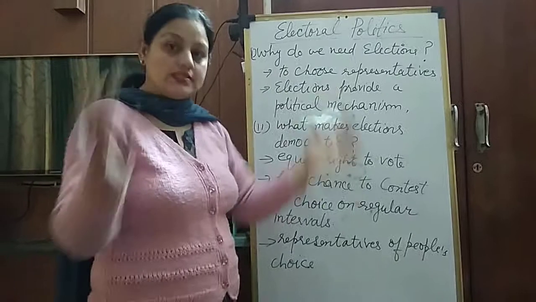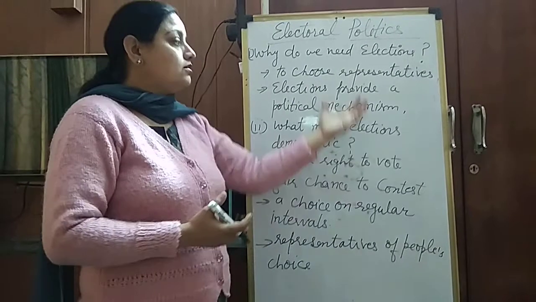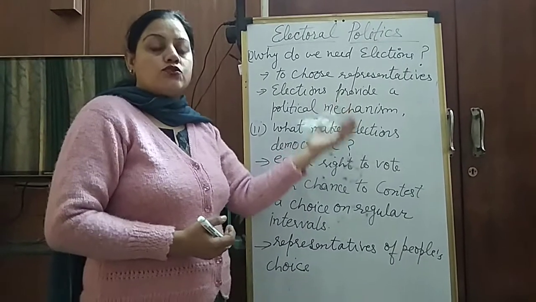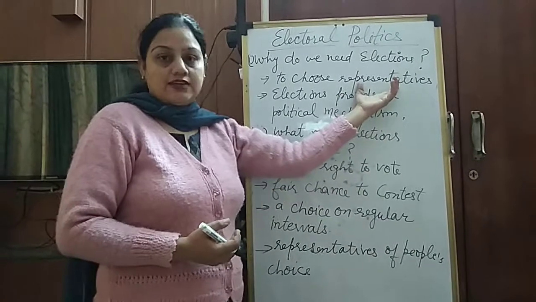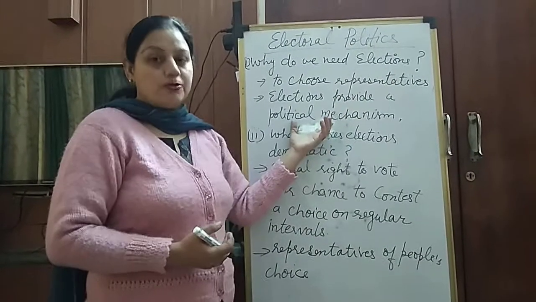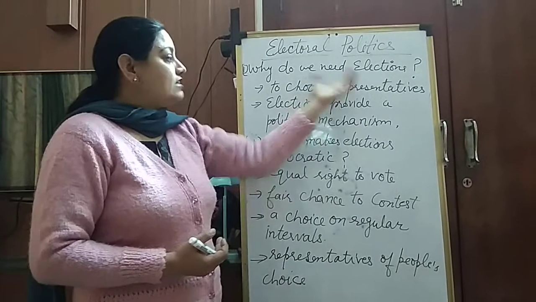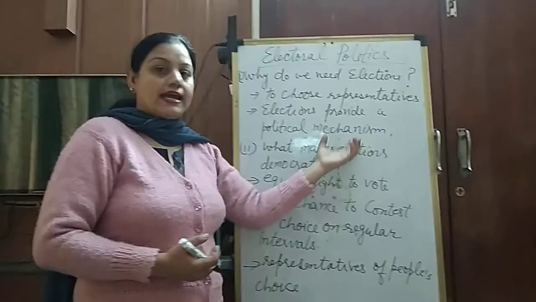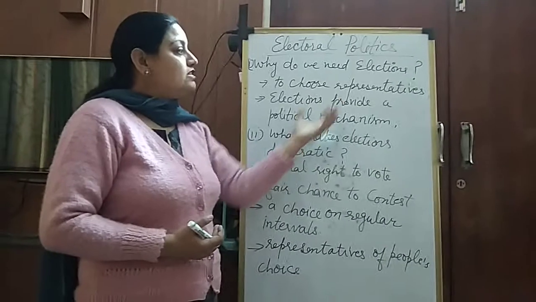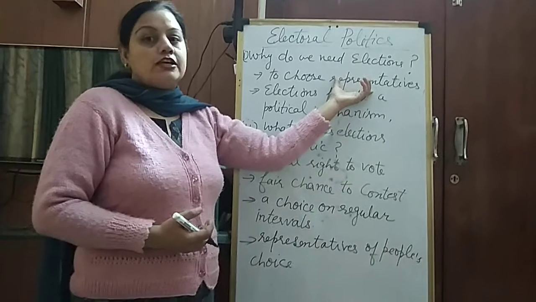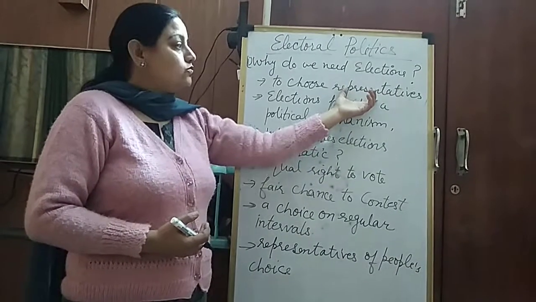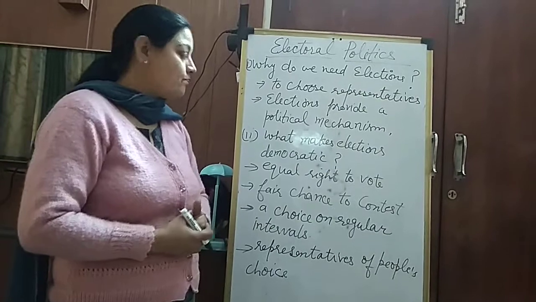A mechanism is a full system by which lakhs and crores of people, millions of people in the country, will choose their representatives. Without any system, there will be chaos. So elections are that political mechanism, or system, which provides a fair chance to the people to choose their representatives: equal chance, equal right to vote, and equal right to choose their representatives.